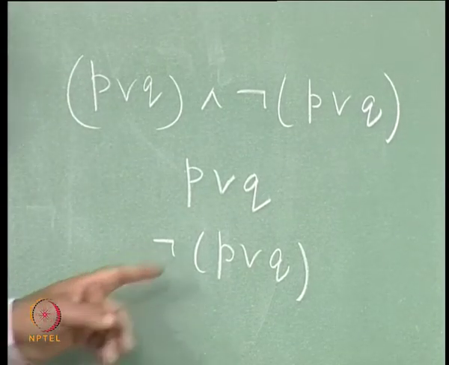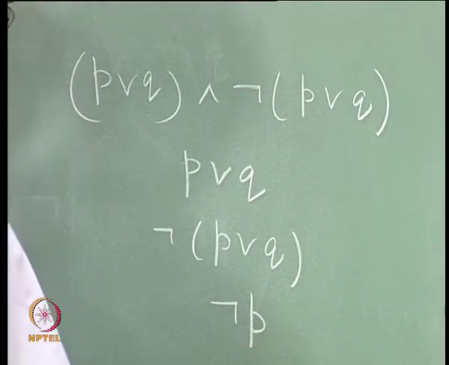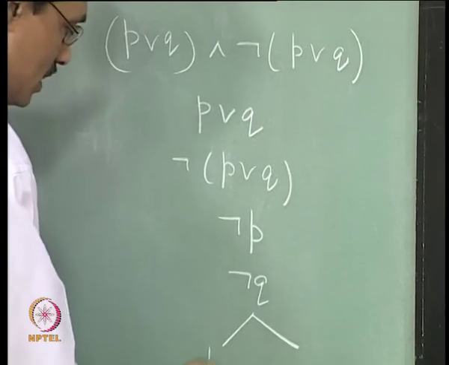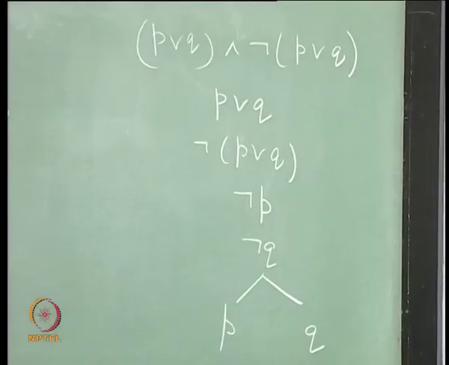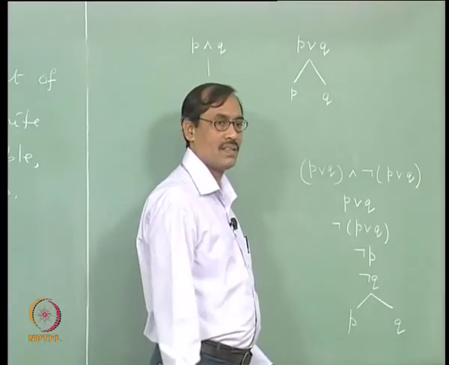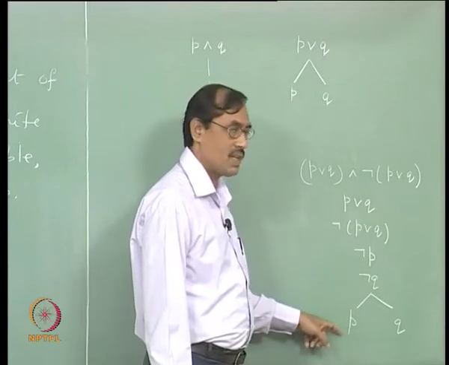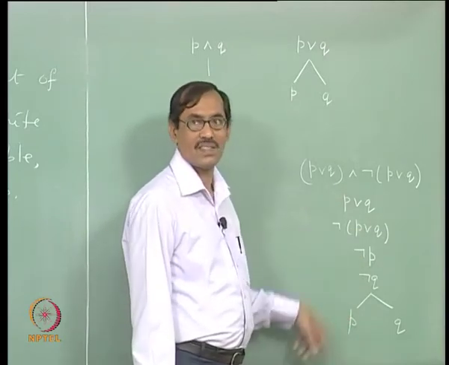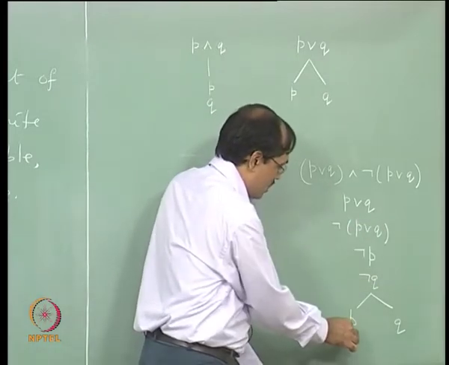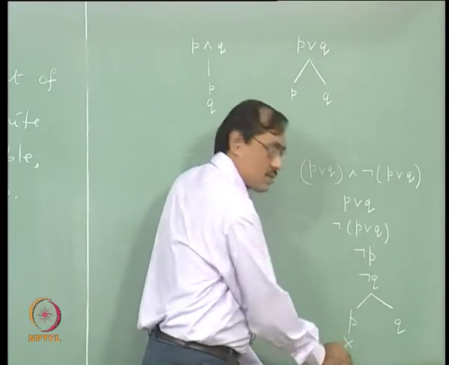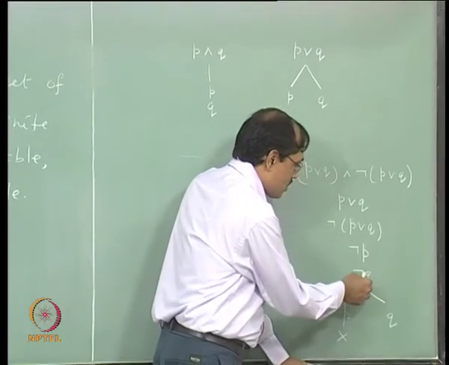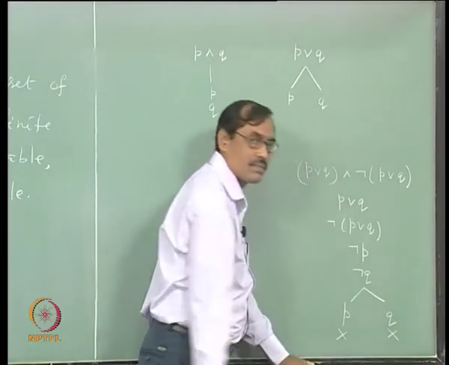Okay. Now not of P or Q gives me not P, not Q, and P or Q gives me P, Q as different children. Now I see the path. The path you can see either from a root to leaf or from leaf to root, does not matter. Let us take root to leaf as usual. So in this path I see that P is there, not P is there, so this path closes. In the other path I see not Q is there, Q is there, so that also closes.